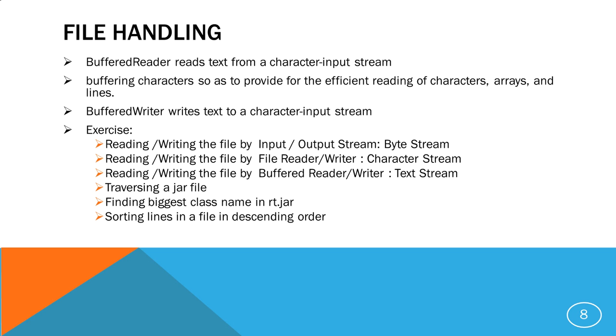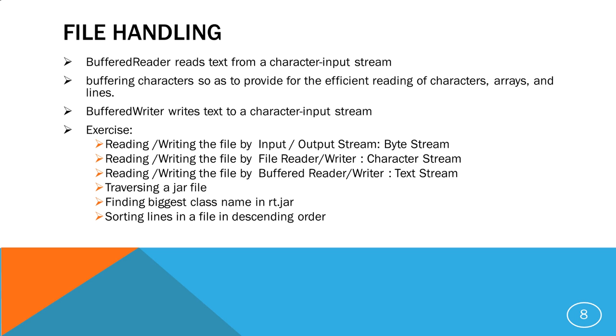We will try to find the biggest class name in rt.jar. We know that rt.jar has all the classes required by the Java libraries, so we can find out which one has the biggest class name. Then we can talk about sorting lines in a file in descending order. So these are part of the exercise. When I go through the practical way, I will explain all of them.